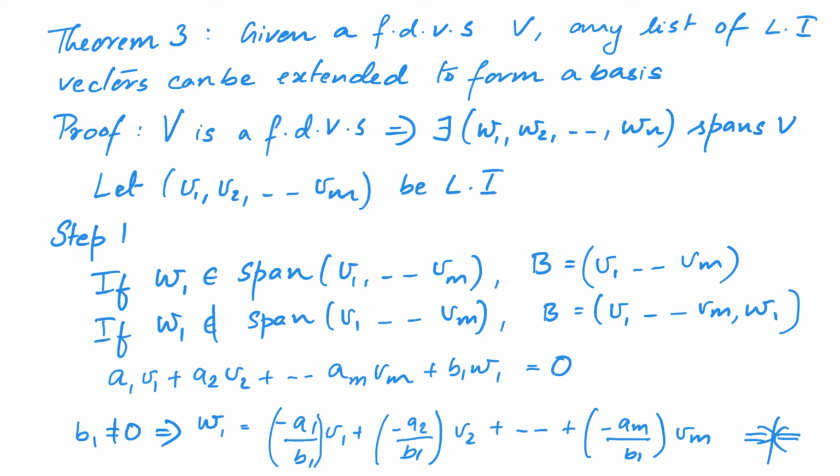More generally, in the ith stage, we will check whether wi belongs to the span of the list that we have at that time. And if it belongs to the span, we leave the list unchanged. If it does not belong, then we add that to the list. Let me repeat.